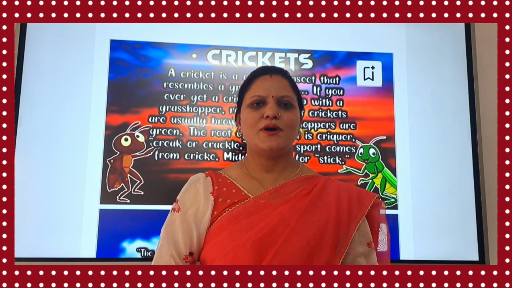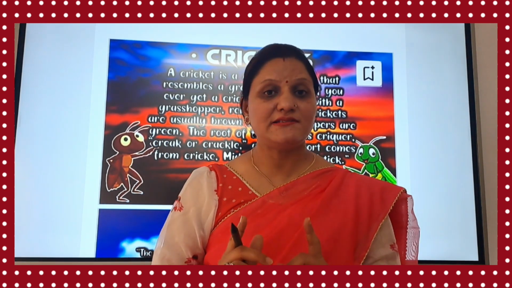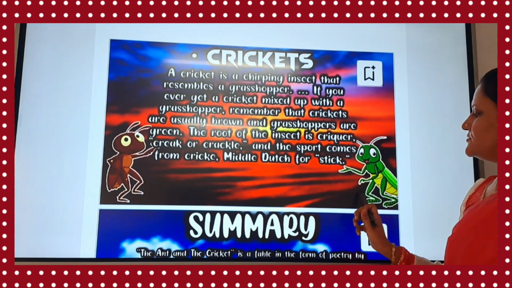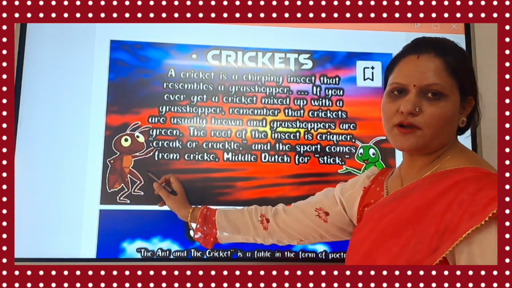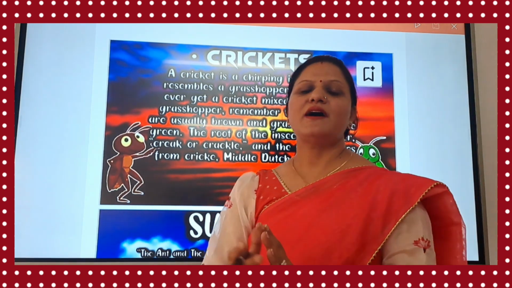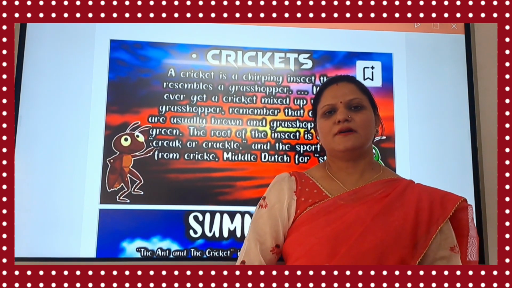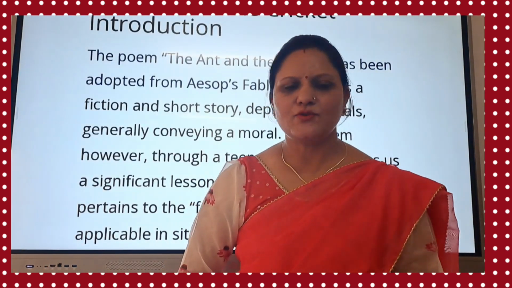Next we will come to know about the cricket. Cricket is just similar to a grasshopper. What is the difference? If you can see in the picture, the grasshopper is green in color and the cricket is brown in color. So they have identical personalities, but the color of their body is different. Now let's know about the poem.